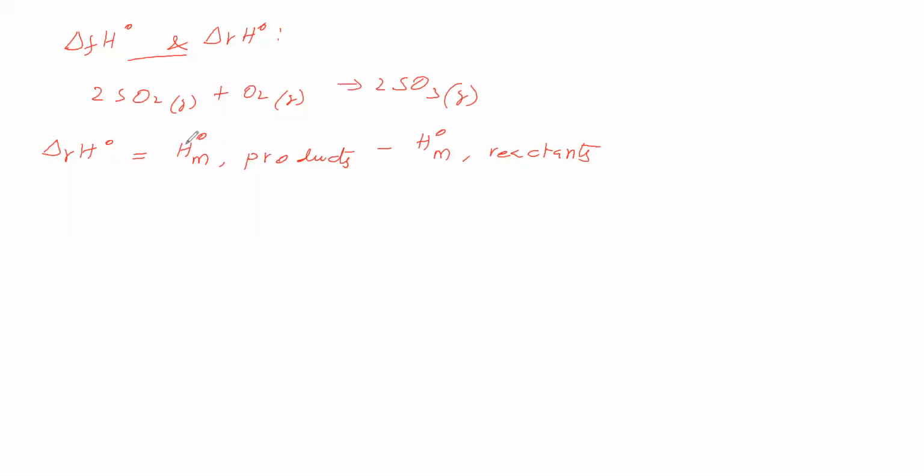The product is SO3 gas, so the standard molar enthalpy of SO3 gas, 2 times is there, so multiply this by 2, minus the reactants. The reactant is sulfur dioxide, so the standard molar enthalpy of sulfur dioxide in gas state, 2 times is there, therefore 2 times we will write. Then plus the other reactant, oxygen, the standard molar enthalpy of oxygen in gas state. We have written like this.